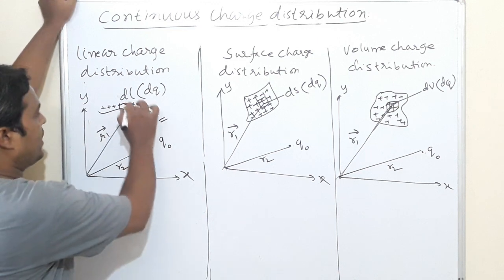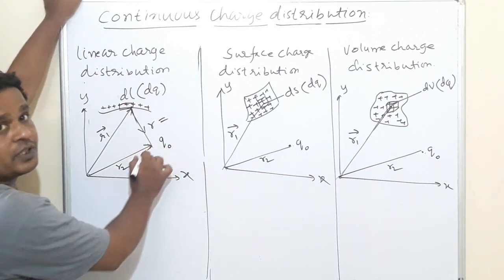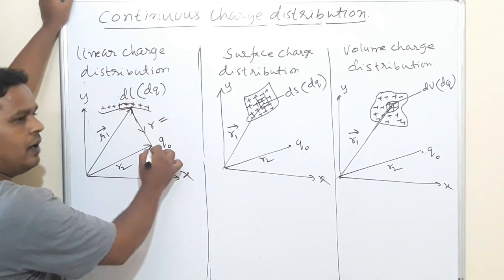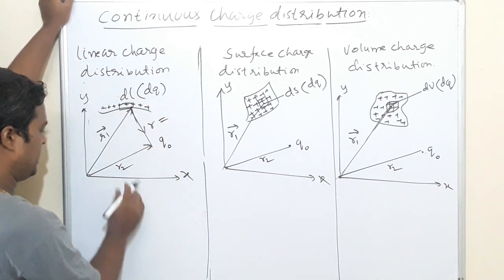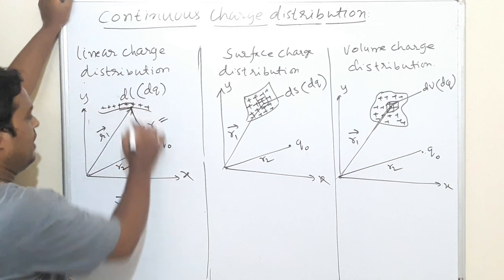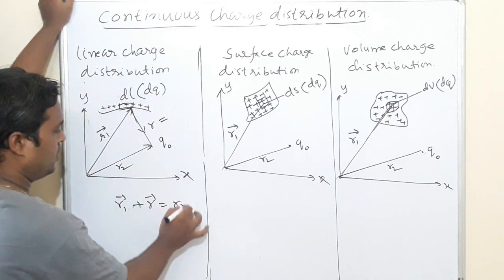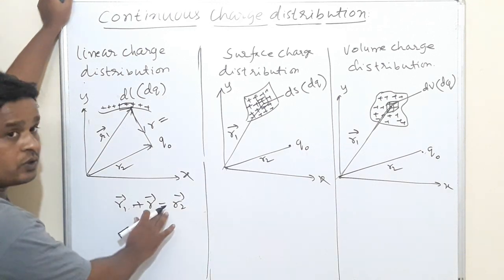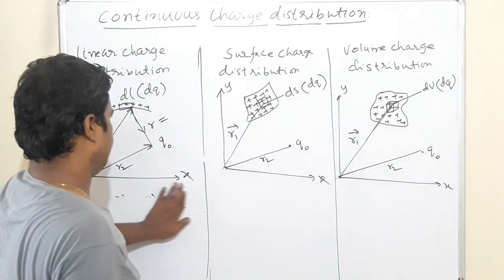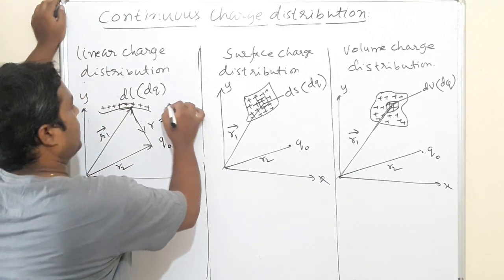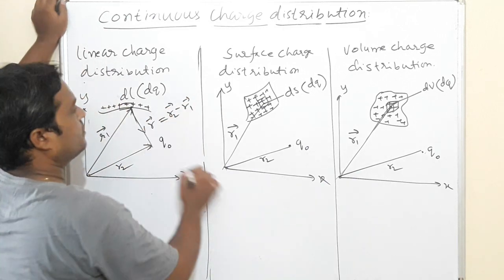These two are in the same order, and this is in the opposite order. This is R1 plus R. R1 plus R is equal to R2. Then R is equal to what? R2 minus R1. In all the cases it is the same. This is R2 minus R1.